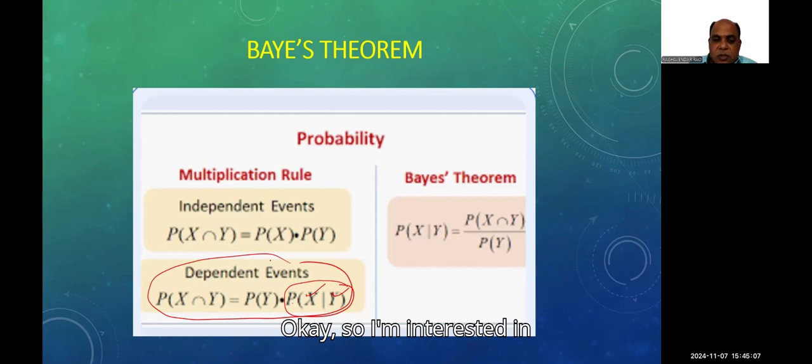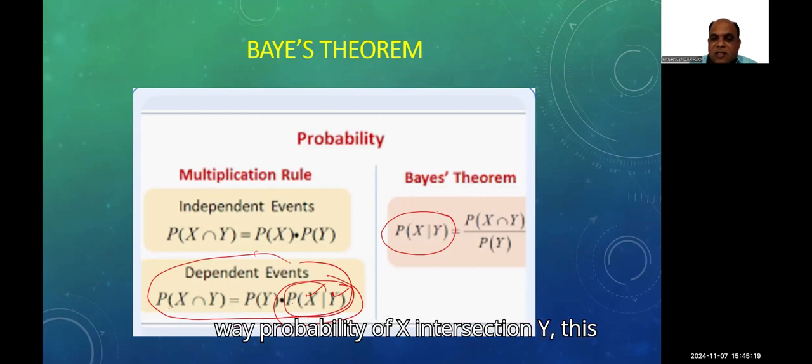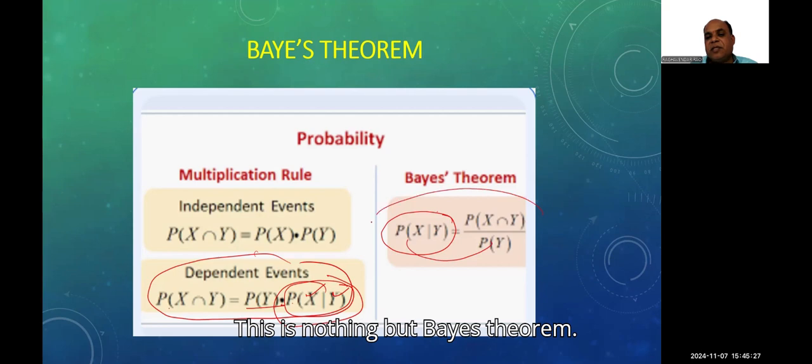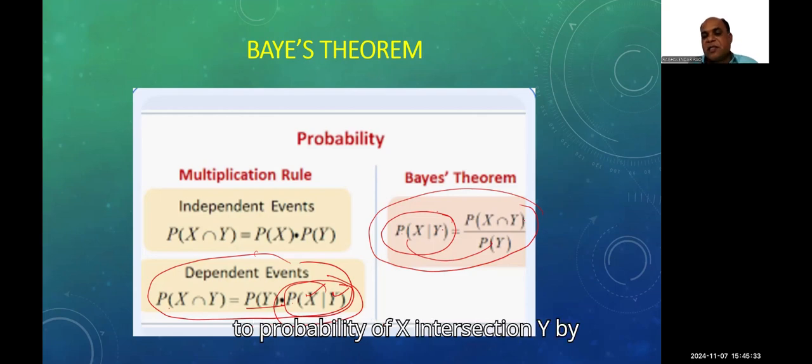I am interested in this probability, the probability of Y given X. This is nothing but Bayes theorem. The probability of X intersection Y, and the probability of Y came to this side, so it came into the denominator. So the probability of Y given X equals the probability of X intersection Y divided by the probability of Y.